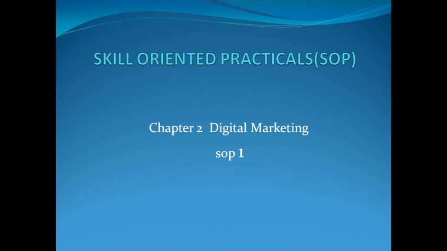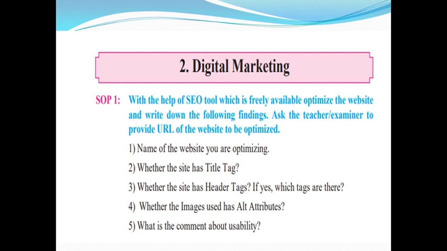Hello everyone, we are going to start with the skill oriented practical from chapter number 2, digital marketing. That is the first SOP. Okay, what is the question? With the help of an SEO tool which is freely available, optimize the website and write down the following findings. Ask the teacher or examiner to provide the URL of the website to be optimized.